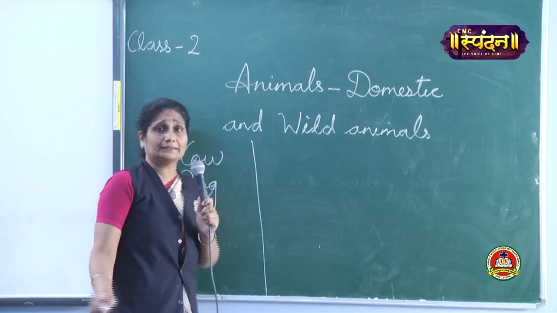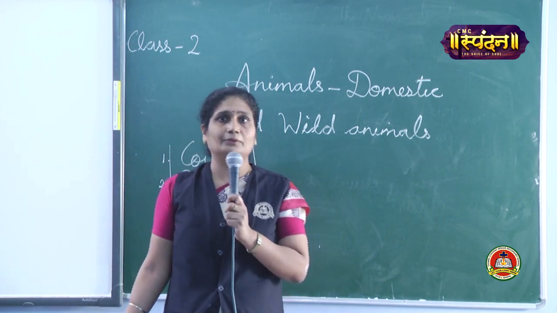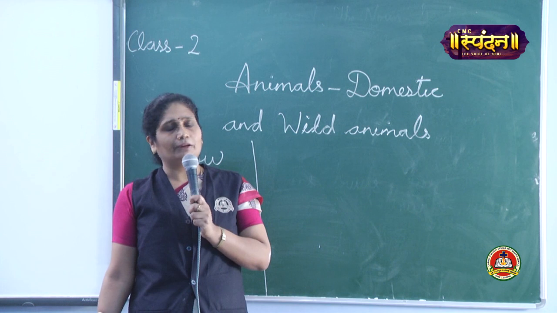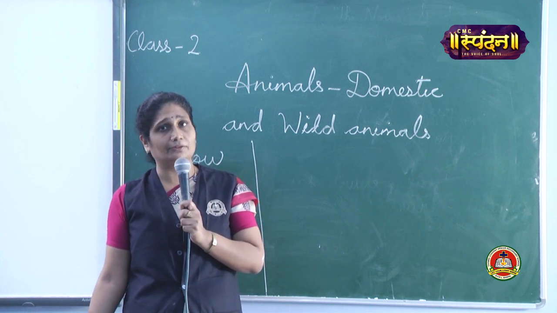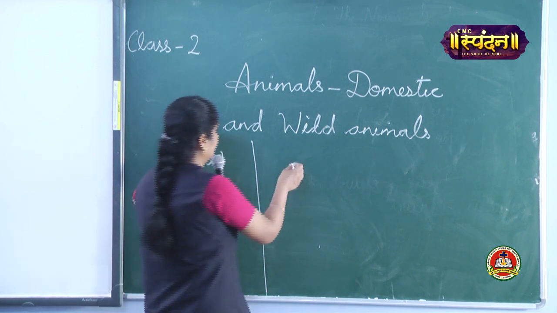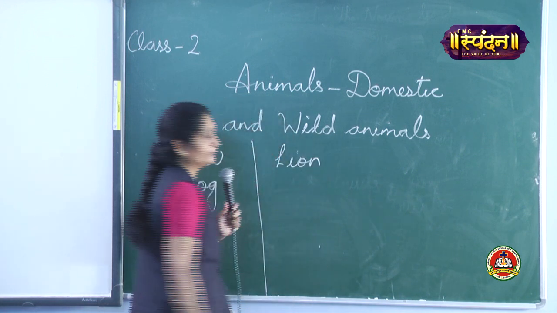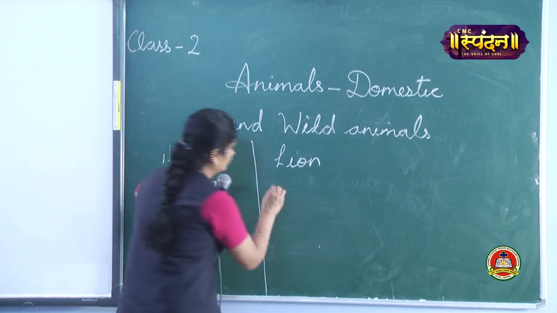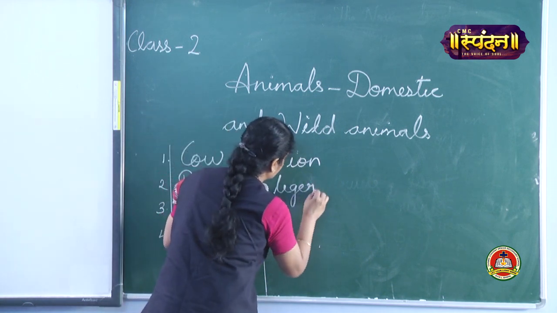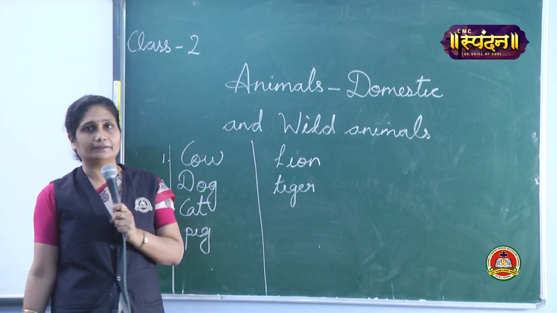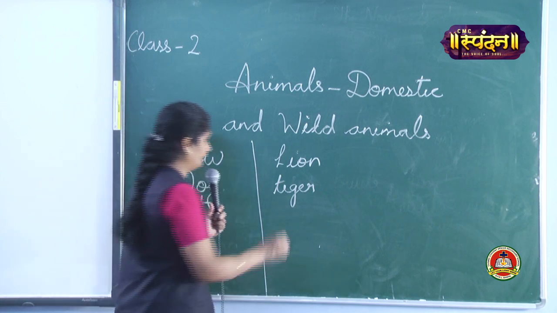Now, what are the animals you cannot see? What are the animals that are found in the forest that you cannot see around your house? Tell me. Yes, lion, then tiger, then elephant.